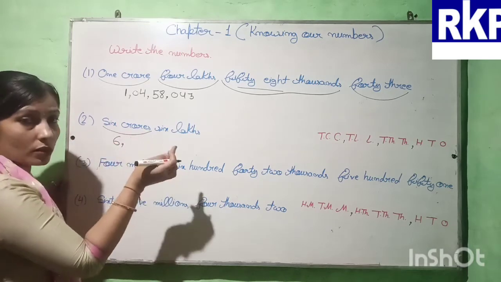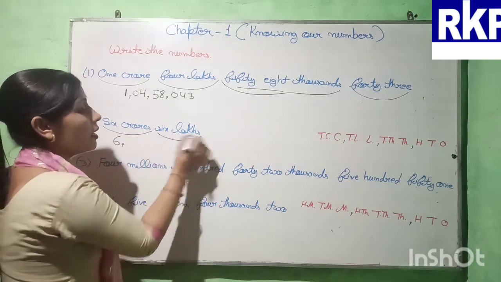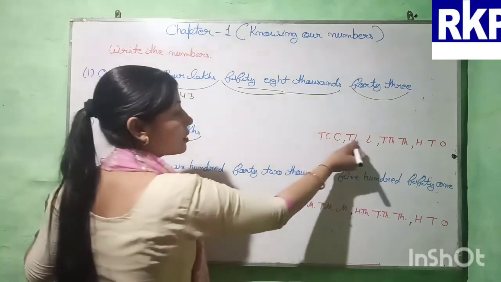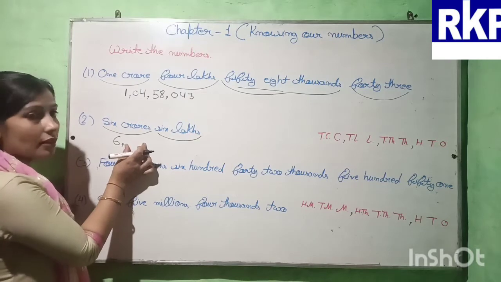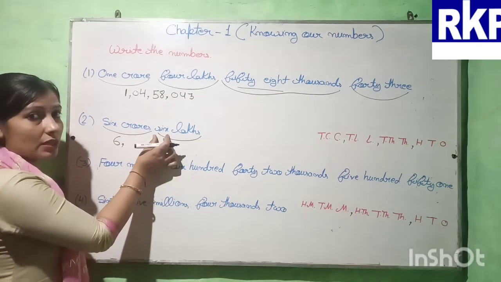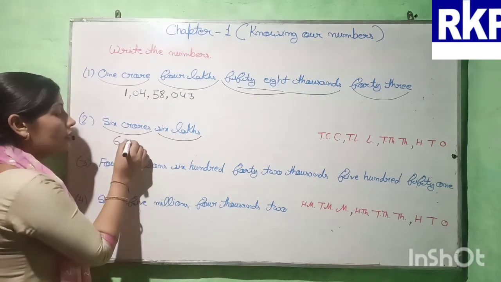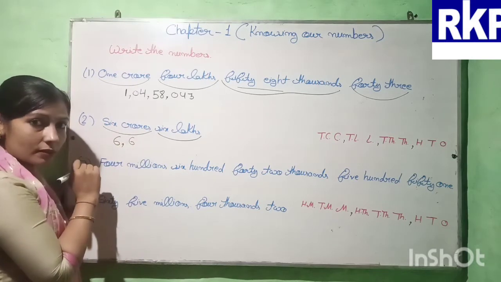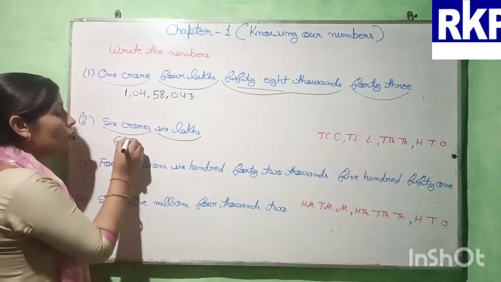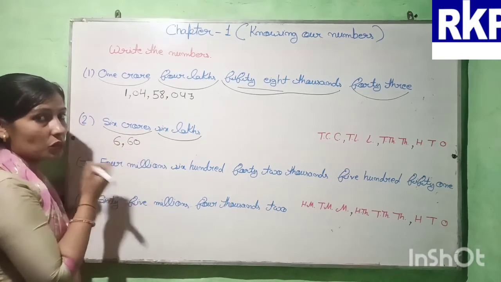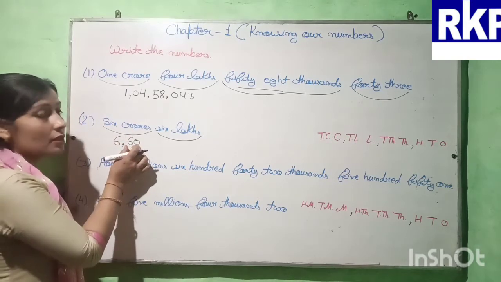And after crores here is given 6 lakhs. And you know after crores here also we are having the lakhs period. So here we will write 6 lakhs. 6 means as a number only 6. So we will write like this? No. Here we need to write 2 digits. So we will write like this? No, it will be wrong because it means 60 lakhs.